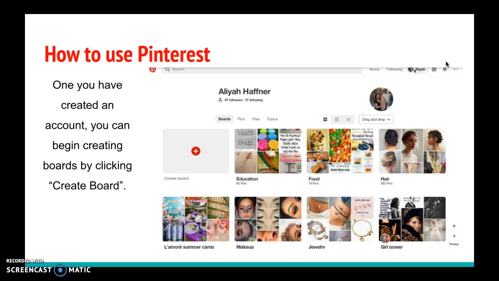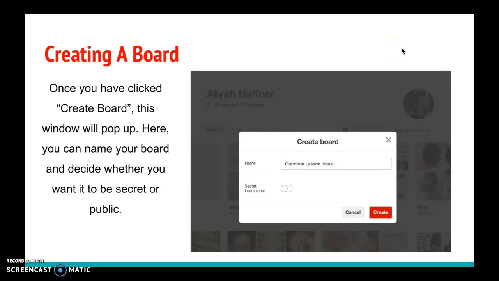So once you've created your account, you can begin creating boards by clicking Create Board. So that is just right here. Once you've clicked Create Board, this window will pop up. Here you can name your board and decide whether you want it to be secret or public. So basically a secret board is a board that only you can see, and a public board is basically anybody can see it. It's on your profile and it's posted.